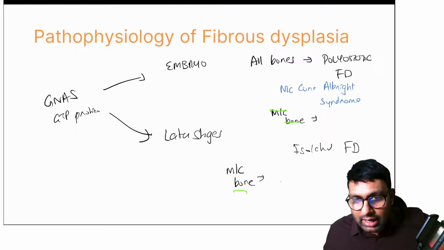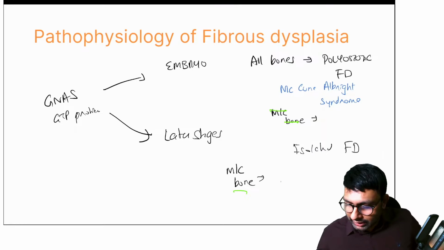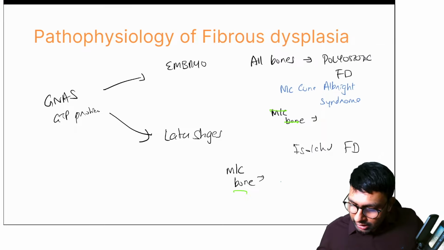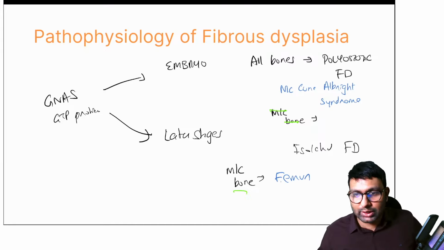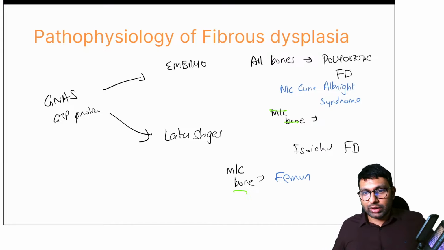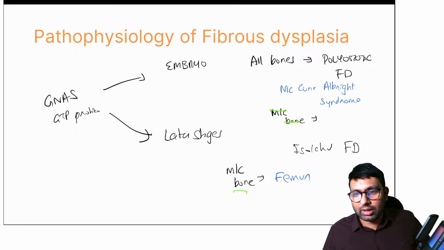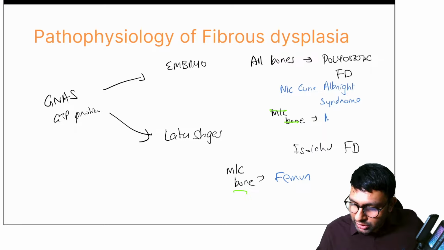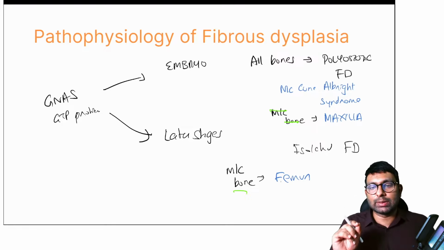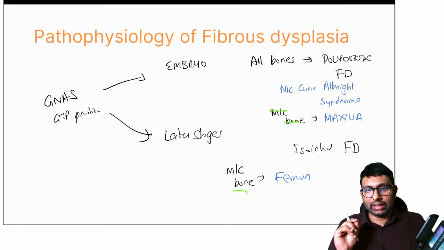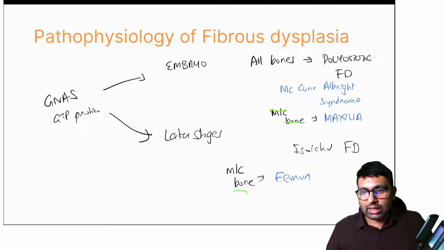Okay, so Dr. Jain is telling me that in mono, it is femur. I agree with this answer. The most common bone in monoostotic is femur. Correct, it is femur. Dr. Jain, can you tell me in polyostotic which is more common? Okay, maxilla. Correct, you're right. So maxilla is the answer I was looking for. In polyostotic fibrous dysplasia, it is maxilla. In cases of monoostotic, it is femur.